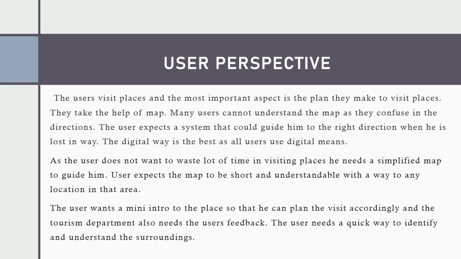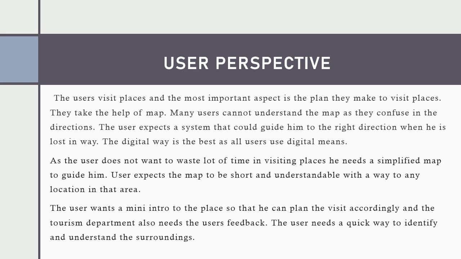Now coming to the user perspective, the users visit places and the most important aspect is the plan to visit places. They take help of a map. Many users cannot understand the map as they get confused in the directions. The user expects a system that could guide him in the right direction when he is lost on the way. The digital way is the best as all users use digital means.